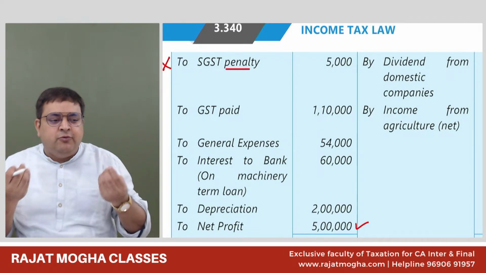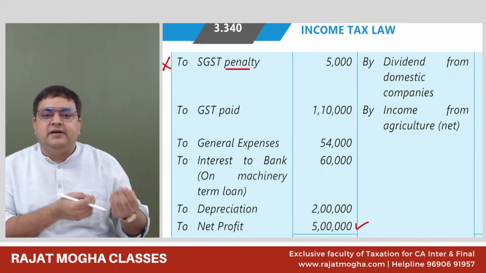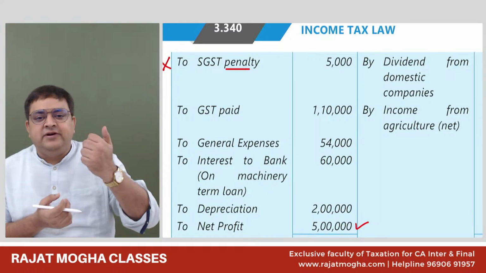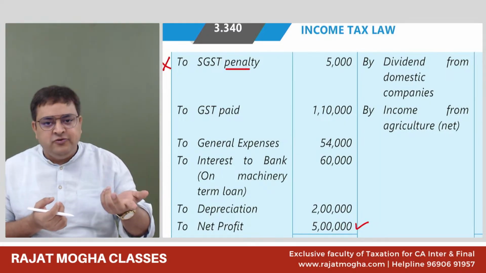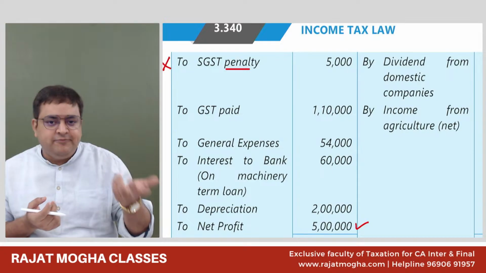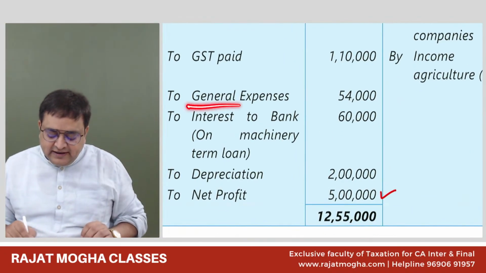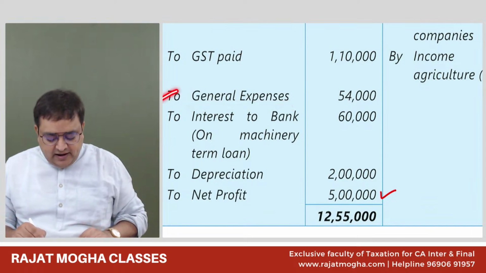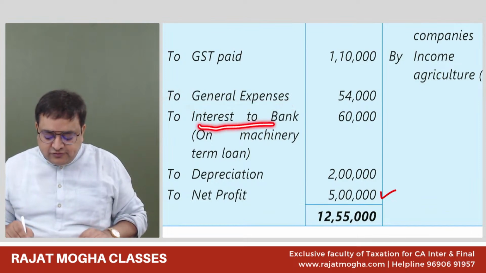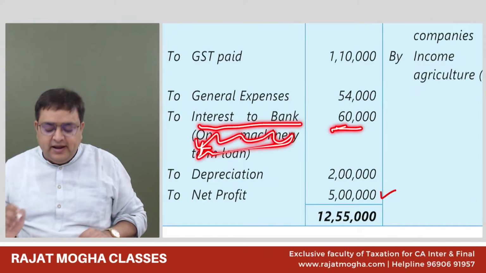If I ask you what the amount of the electricity bill of your last month was, you will say, sir, 500 rupees. So what will I assume? That you must have paid it. Your father, your mother must have paid it. Right. So if nothing is mentioned, assume paid. General expenses, what do you think? Allowed. Interest to bank 60,000, forget about this. Allowed.